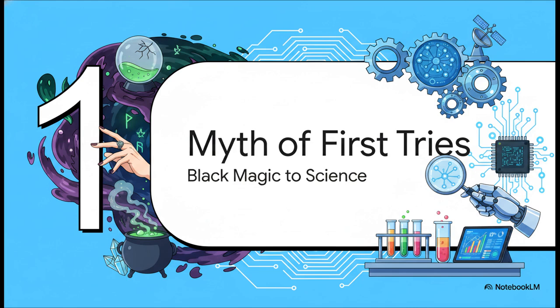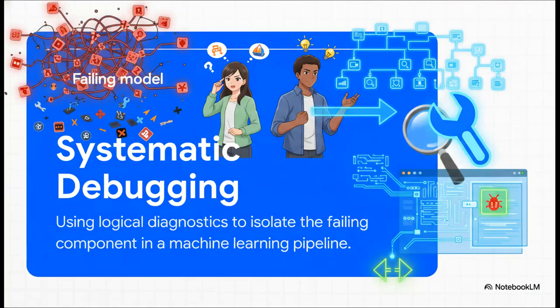The myth of first tries. Shifting from black magic to science. Think of this upcoming framework as your medical toolkit for machine learning. When a model fails, it's so common to see developers waste weeks just randomly guessing solutions. They'll go scrape a ton of new data or blindly scramble their feature set, relying entirely on gut feeling. Our goal today is to replace those random, expensive guesses with systematic debugging.